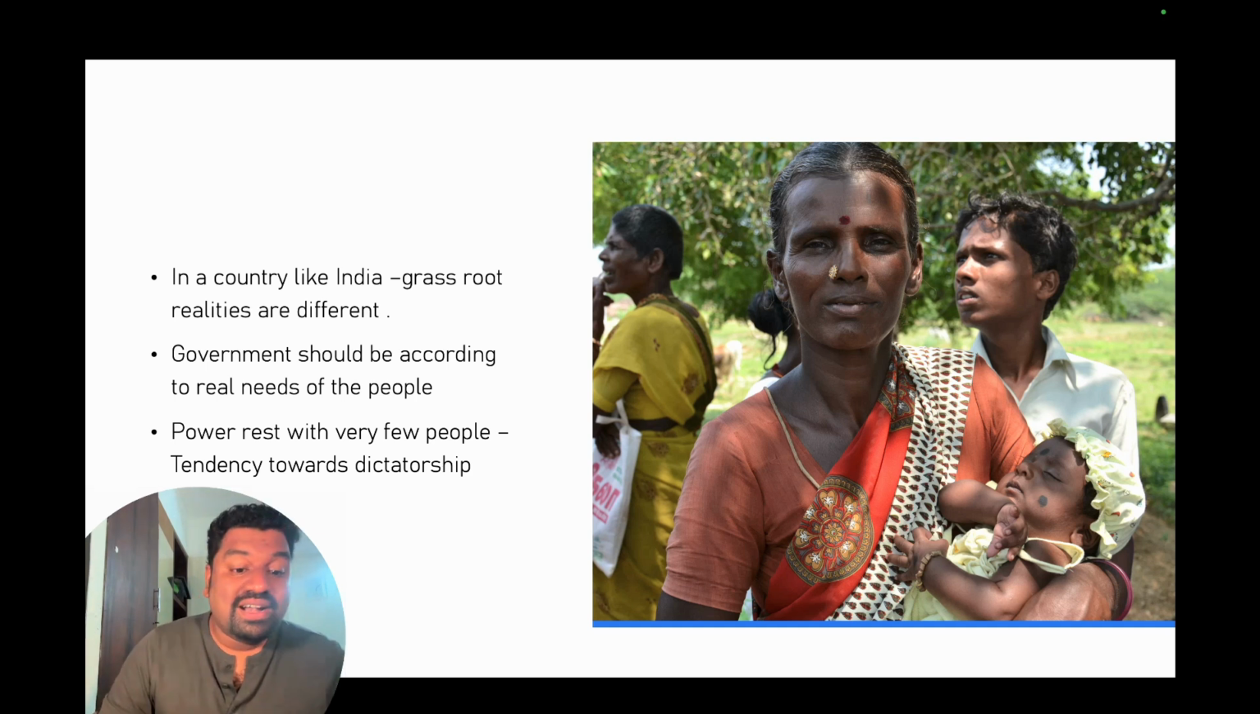There should be a consensus to rule over the land. So the constitution makers made it very clear the best system of government that can work in India is none other than federal government, not unitary system. I already told you power rests with very few people, and the tendency toward dictatorship will also be there. That's what is happening in some countries like Russia, China, and North Korea.